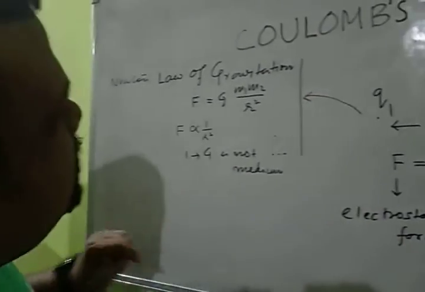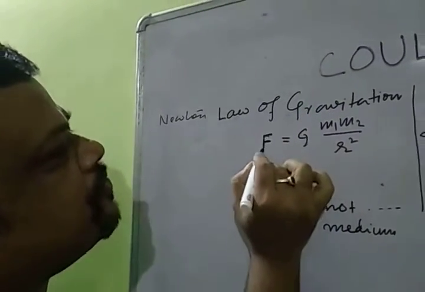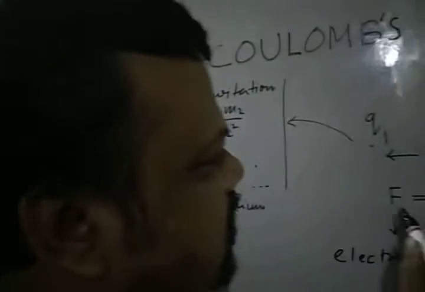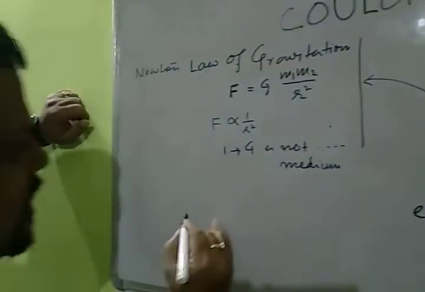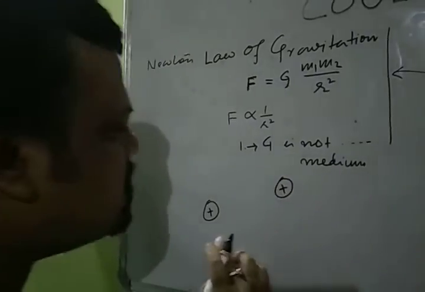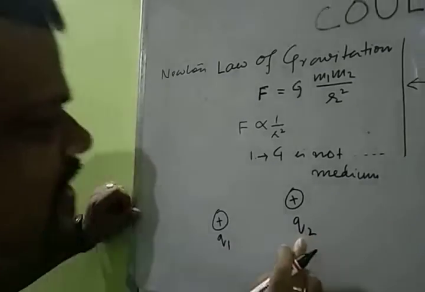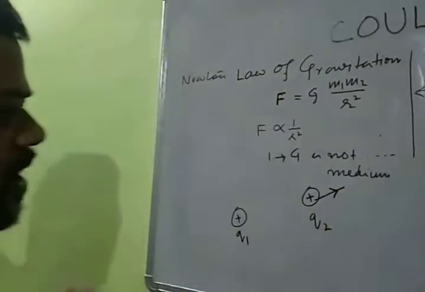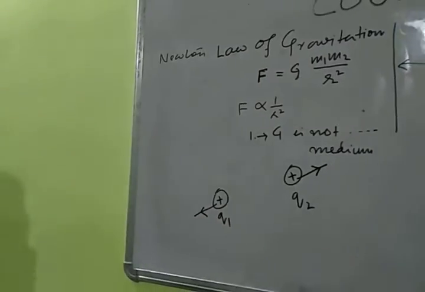The second thing you have to understand: in Newton's law of gravitation, the force is a force of attraction. This denotes only attractive forces. But here the force may be attractive or repulsive. Say this is a positive charge and this is a positive charge, so they repel. Suppose this is the Q1 charge and this is the Q2 charge. Now Q2 is repelled by Q1, it will go in this direction, and Q1 is repelled by Q2, along this direction.